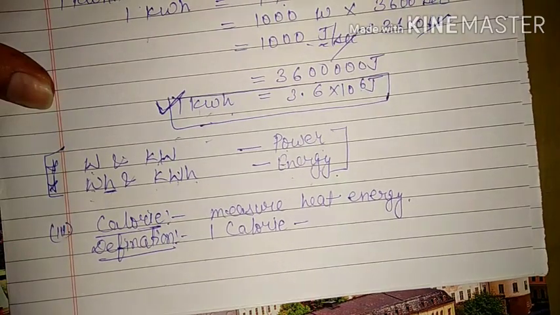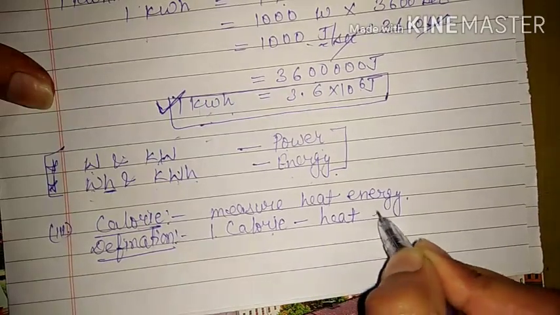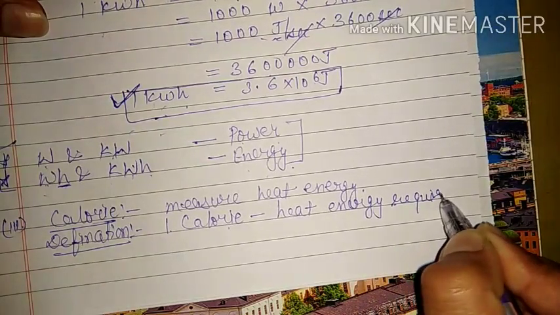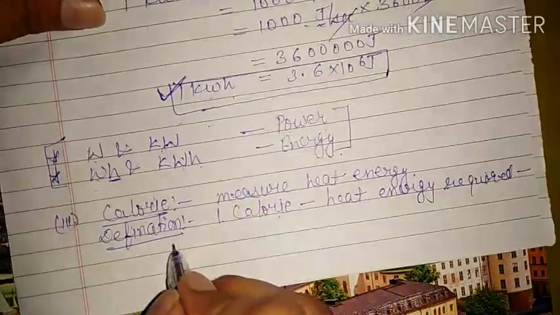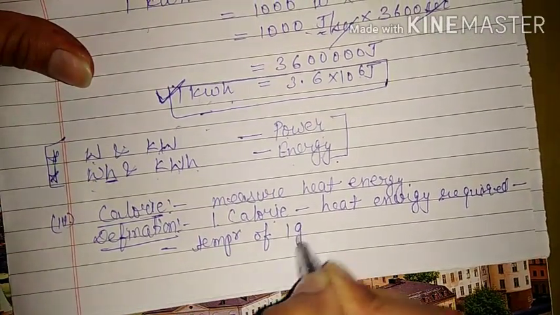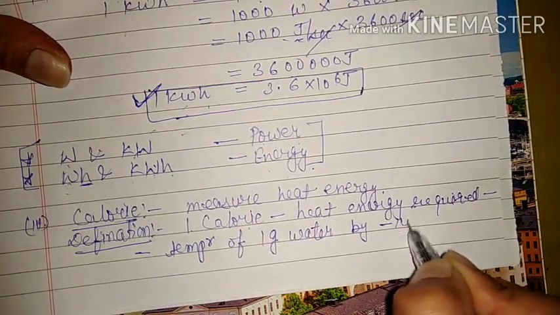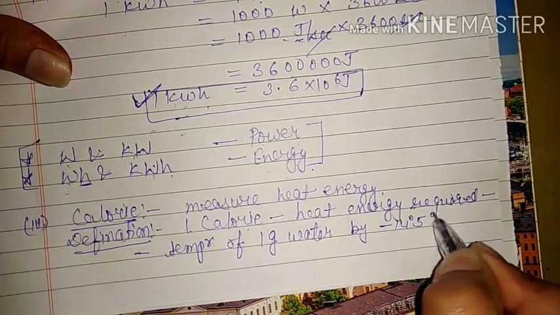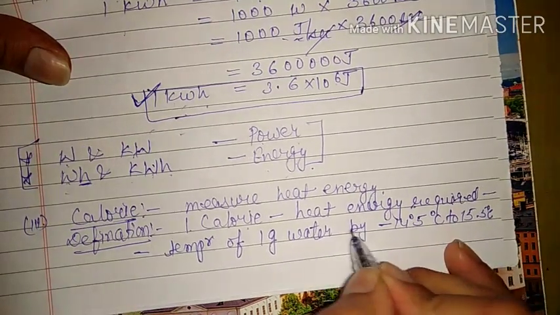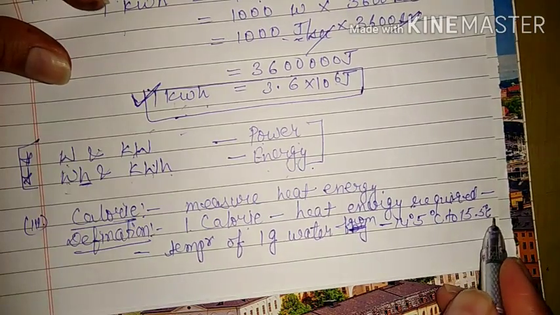What is 1 calorie? 1 calorie is the amount of heat energy required to raise the temperature of 1 gram of water from 14.5 degree Celsius to 15.5 degree Celsius.